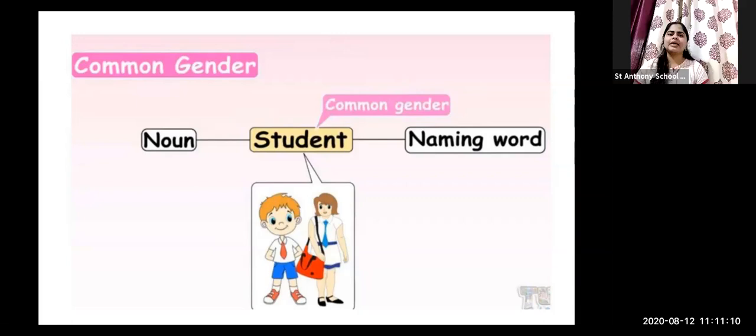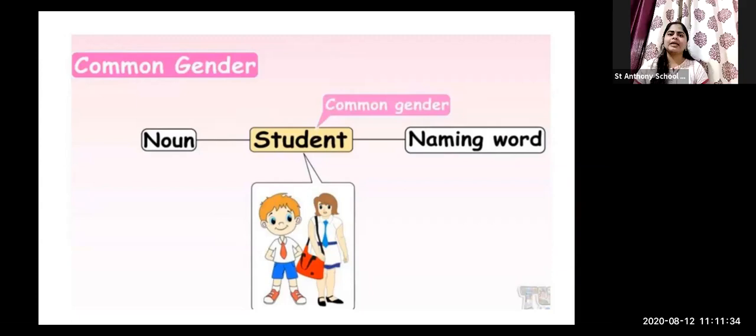If I say that the students of class 3rd A and B are very smart and intelligent, at that time I'm not considering girl or boy. Together I'm calling the students, both the girls and boys, very smart and intelligent.